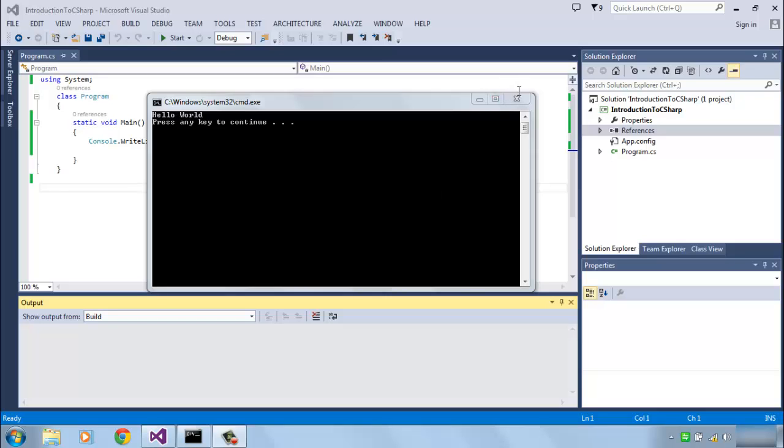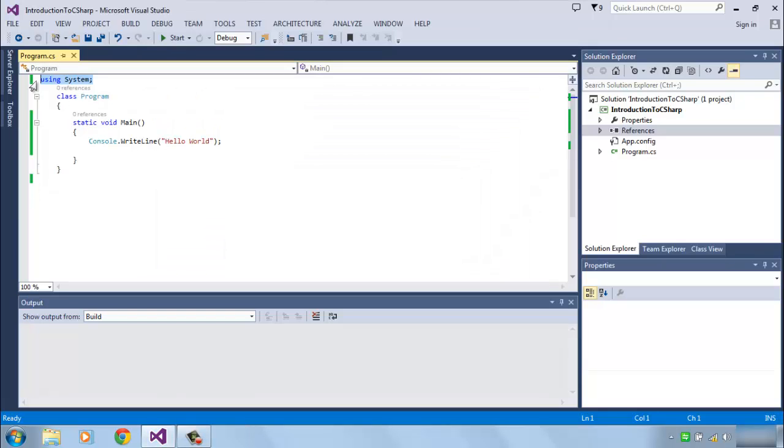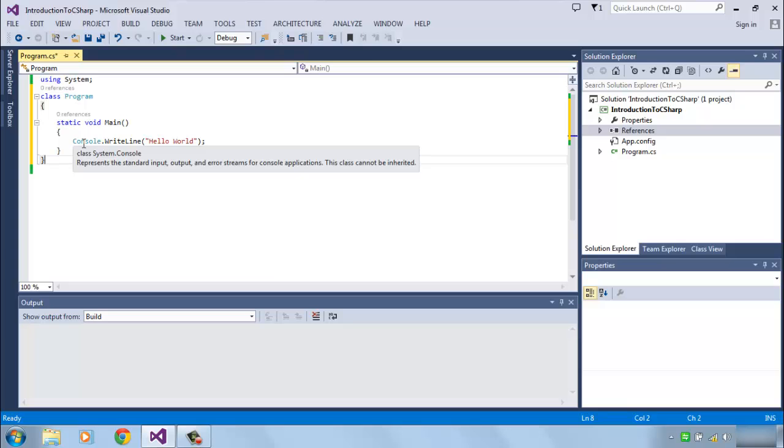The first line right here is called the namespace declaration. What do you mean by namespace declaration? Basically, this line tells that in the rest of the program, we are going to use the code that is present inside the System namespace. So what is that namespace? It is a collection of classes, because if you look at this fully qualified name, System.Console, the Console class is present inside the System namespace.